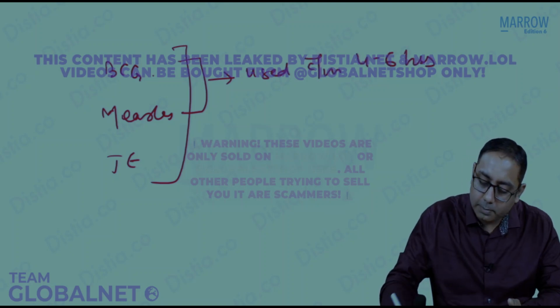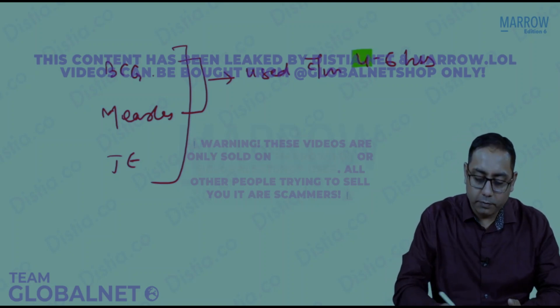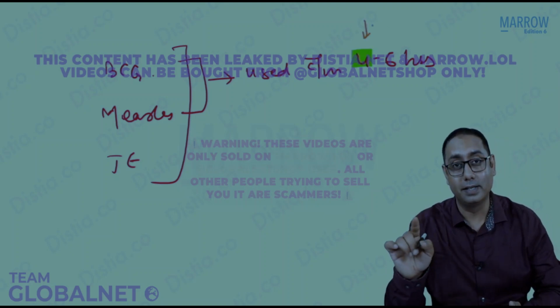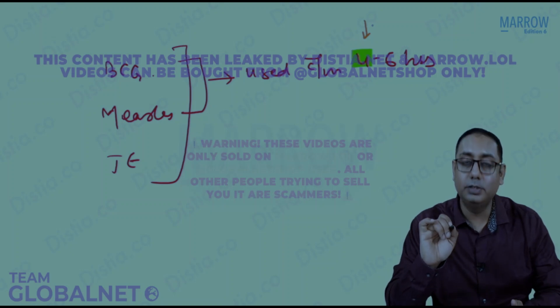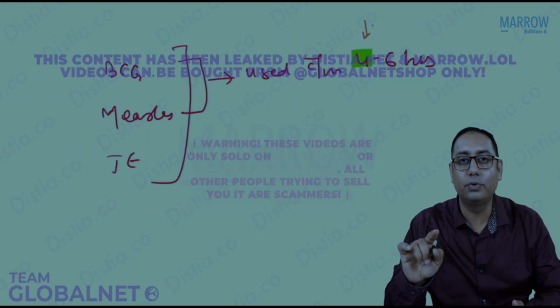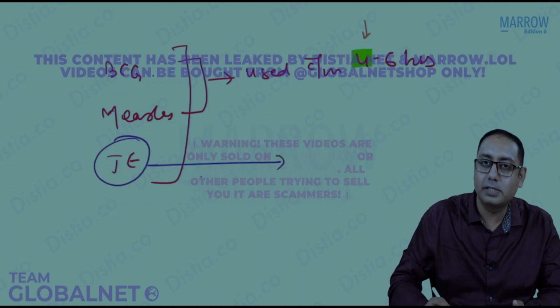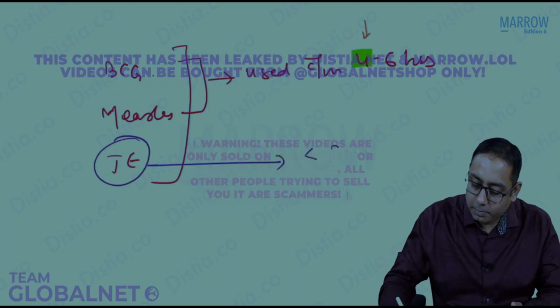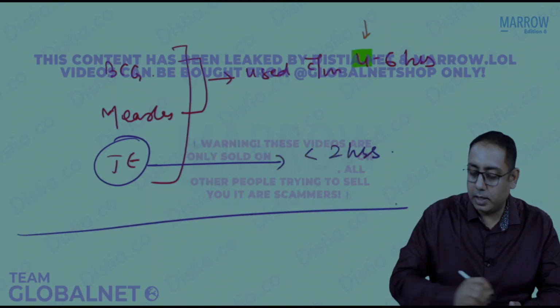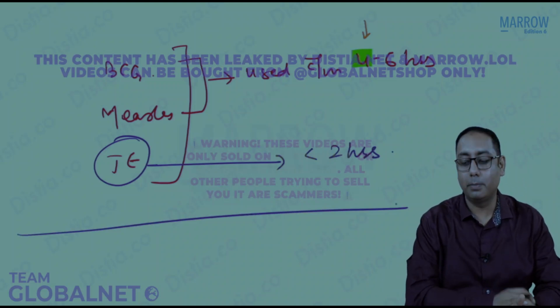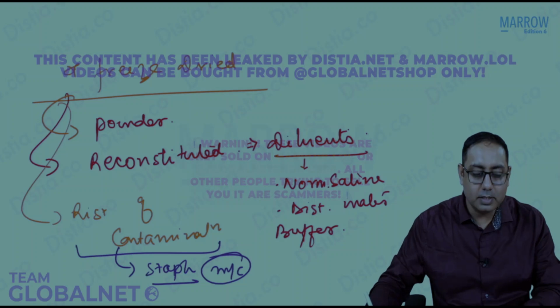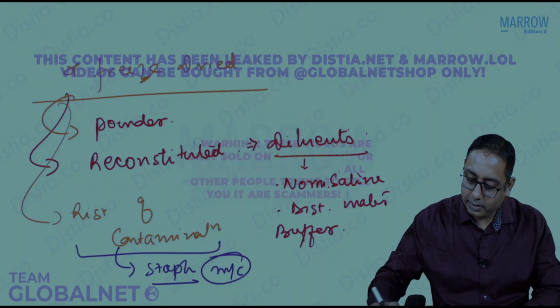If you get a single best answer question, please mark 4 hours. 4 hours is what the guidelines will say. So the measles and the BCG vaccine, if reconstituted, should be used within 4 hours. Japanese encephalitis is one of the vaccines which, if reconstituted, should be used within 2 hours. That is what the guidelines will say about reconstitution, and these are the freeze-dried vaccines.